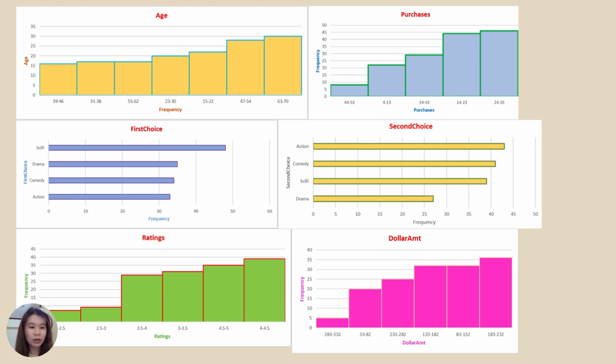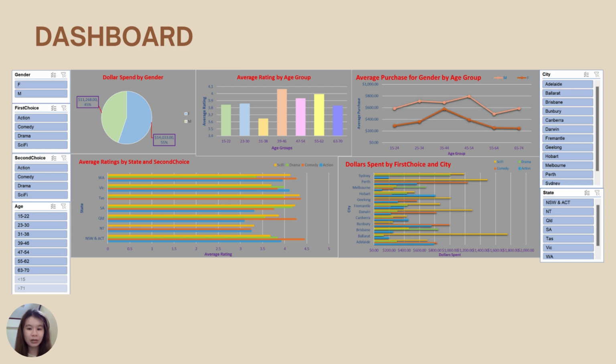So now moving on to the dashboard part. I created an interactive dashboard featuring 5 visualizations and 6 slicers for dynamic analysis. These include: first is dollars spent by gender, which revealed that females spend more across all age groups. Second is average ratings by state and movie category.